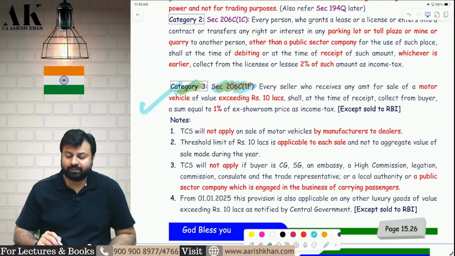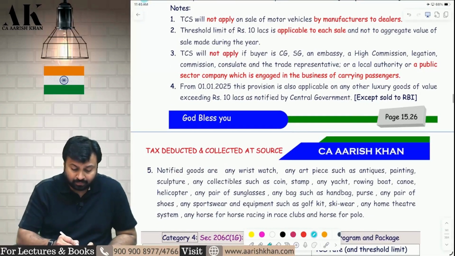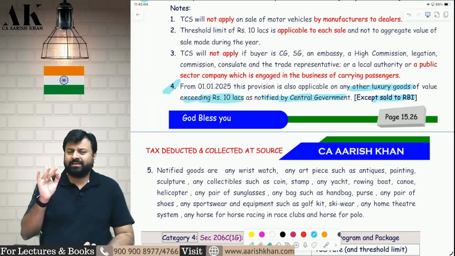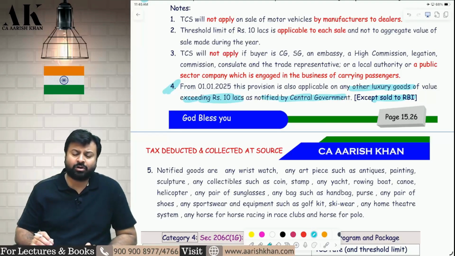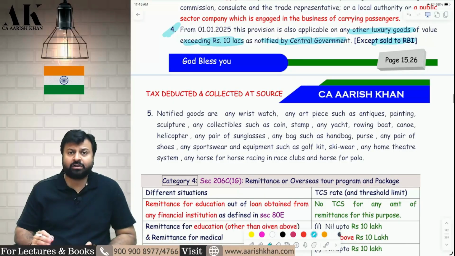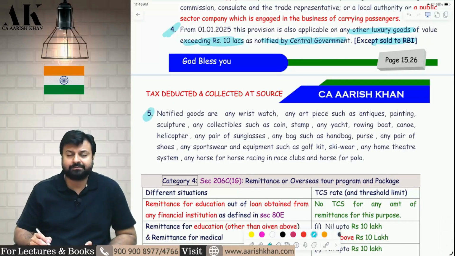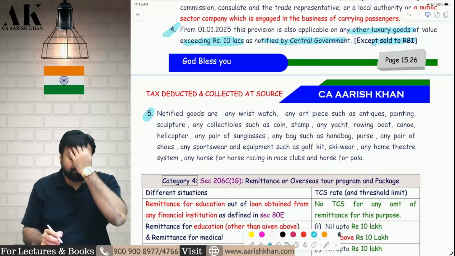So now the question is, have they notified? The answer is yes. Point number 4 talks about the provision that the government will notify any other luxury goods whose value exceeds 10 lakh as notified by the central government, except when sold to RBI. If it is sold to RBI, then TCS is not applicable. So now the question is, what are those notified goods? The complete list is given in point number 5. Check it please. The notified goods are as follows. Wristwatch.